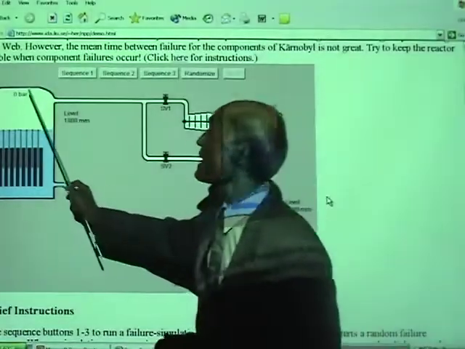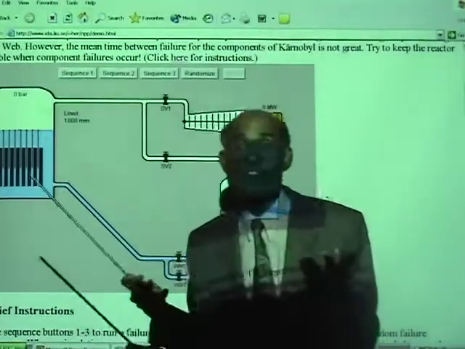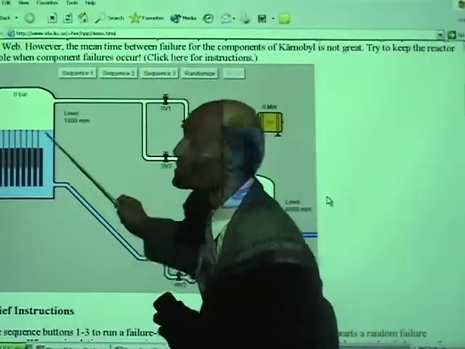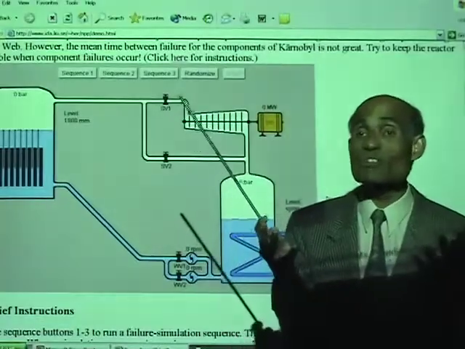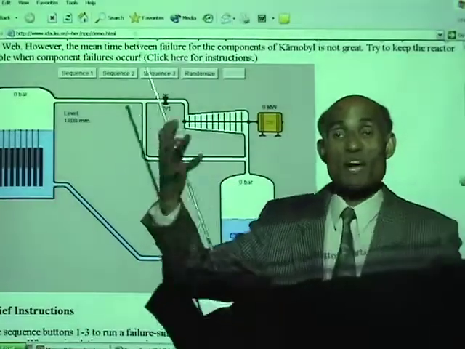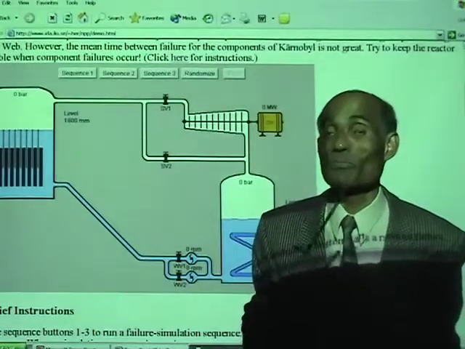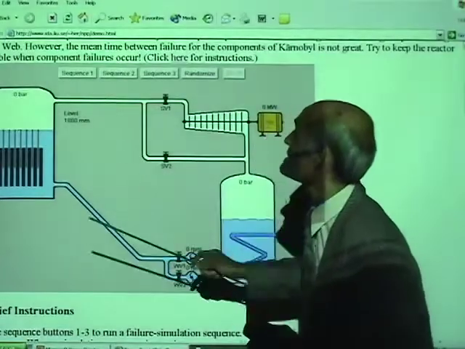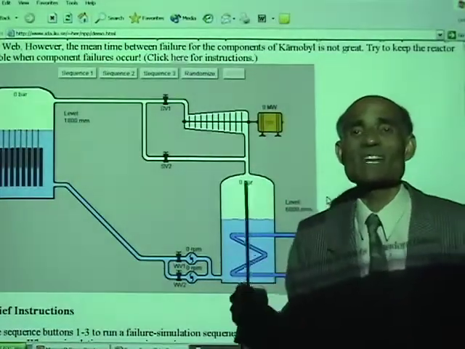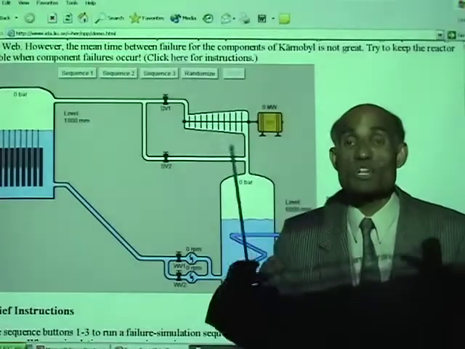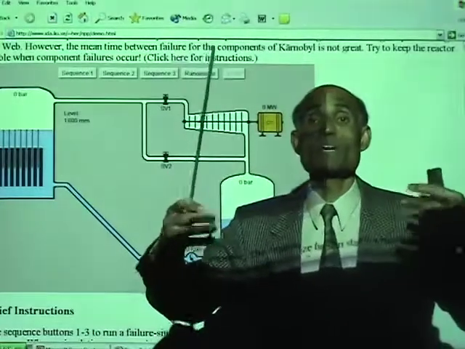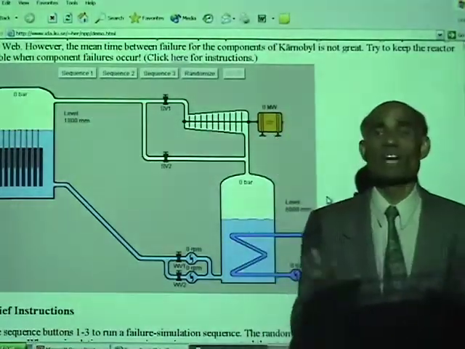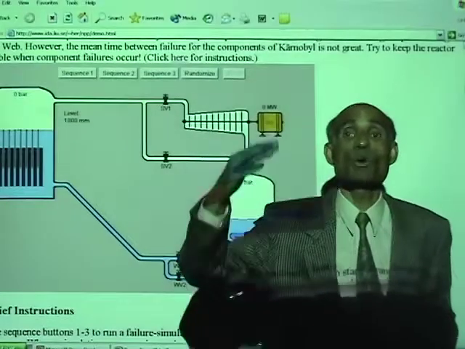But the problem is how to build a reactor strong enough and safe enough to contain all the nuclear materials, which are very highly radioactive. If the radiation comes out, that can be deadly for thousands of people living around. Alright, we can now simulate it in several sequences and see what can go wrong when the temperature is not controlled. It can burst. Now I'm going to run sequence 1, sequence 2 and so on, and see what happens when the temperature goes out of control.